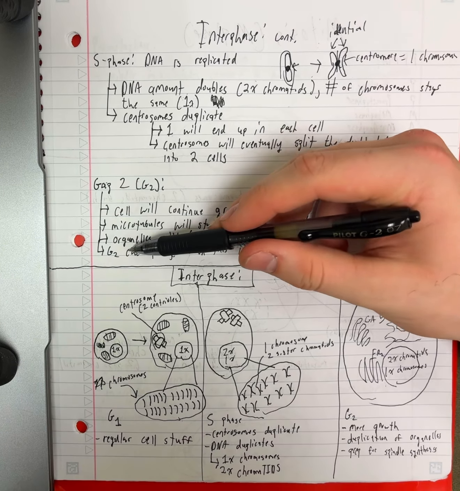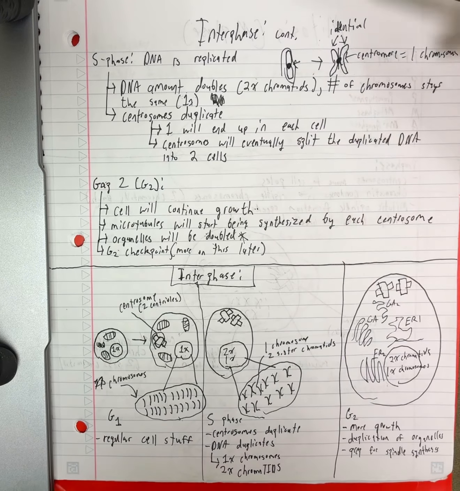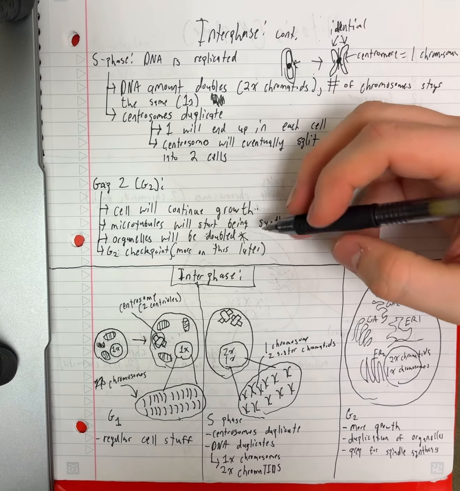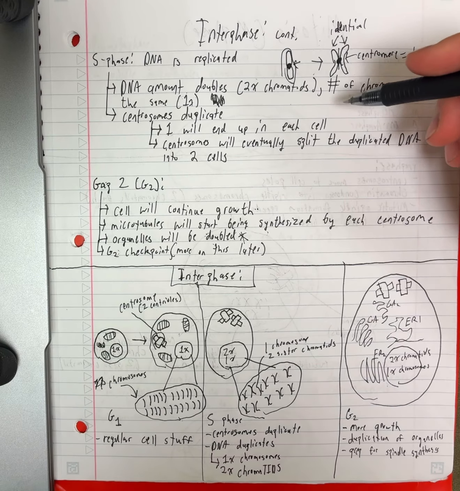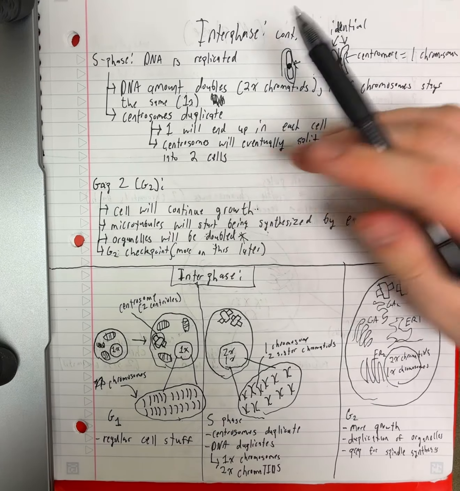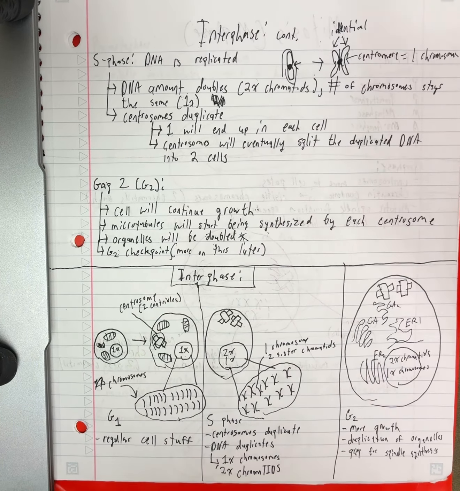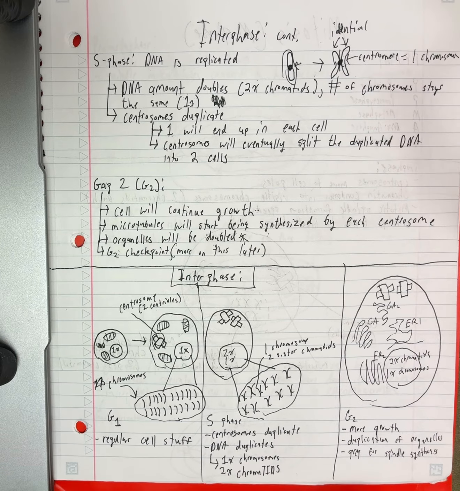And then we are also going to have this G2 checkpoint, which is, we've heard that with the G1 checkpoint. So at the end of G2, we're going to have another checkpoint, and we'll go into that more later on the whiteboard. So after that checkpoint, we are ready to move into mitosis.